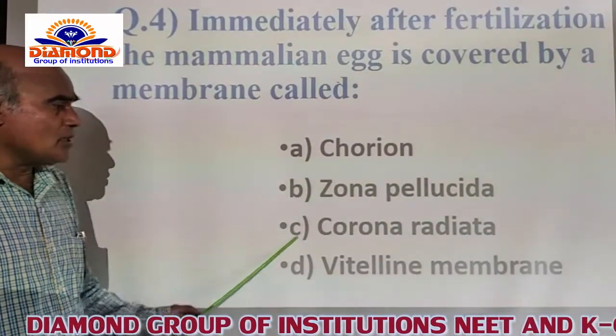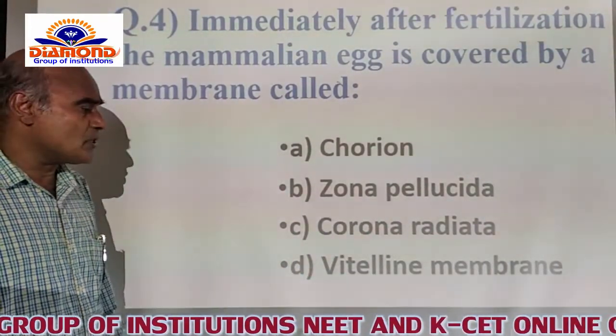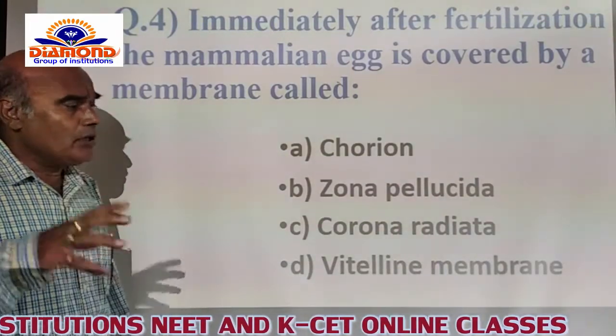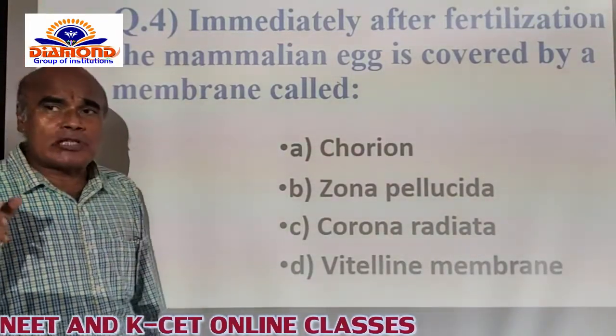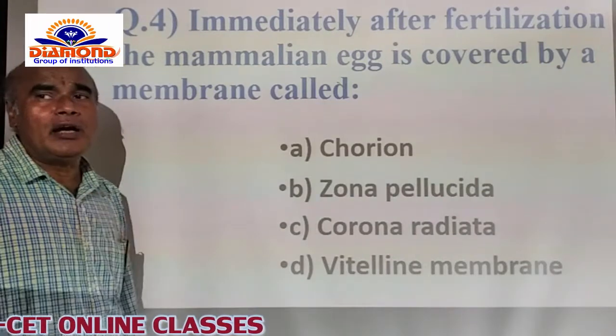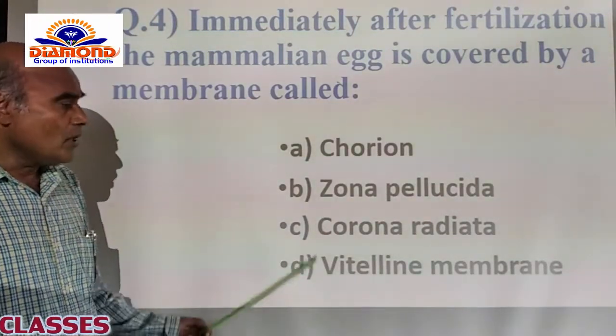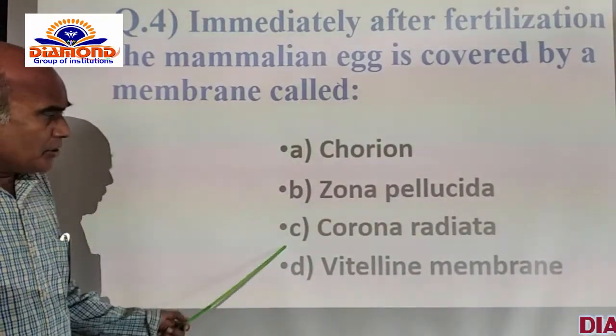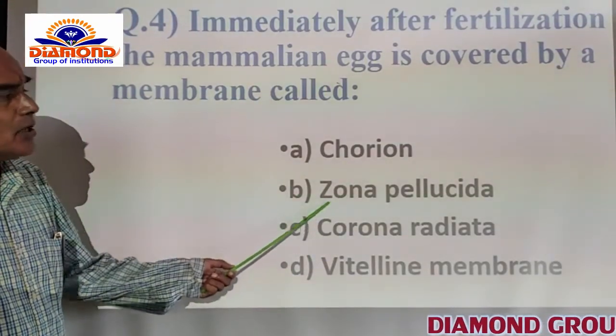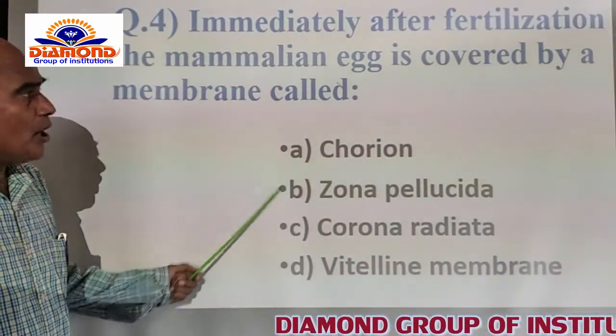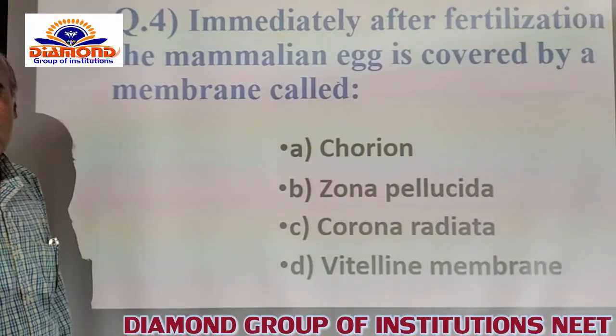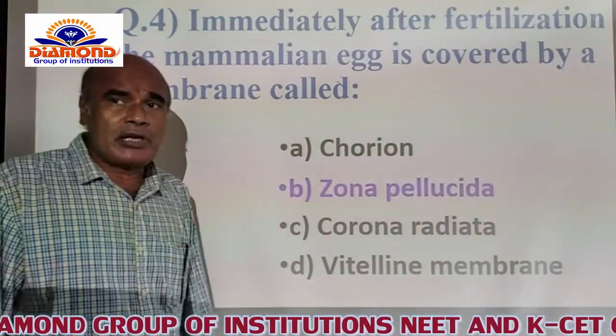Just beneath that, the corona radiata is also present, and the vitelline membrane is ruptured by the acrosome of the sperm in order to fertilize the egg. So among A, B, C, D, the zona pellucida is included under B. The B option is the correct option for this question, and I am opting for the B option as the correct one.